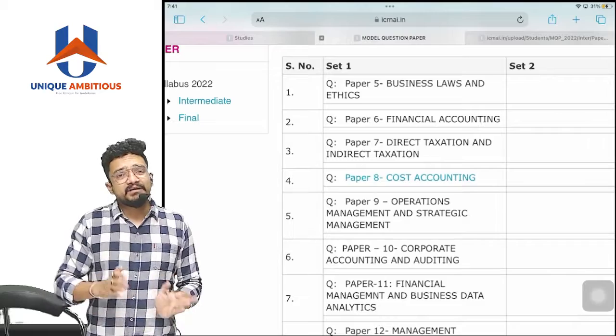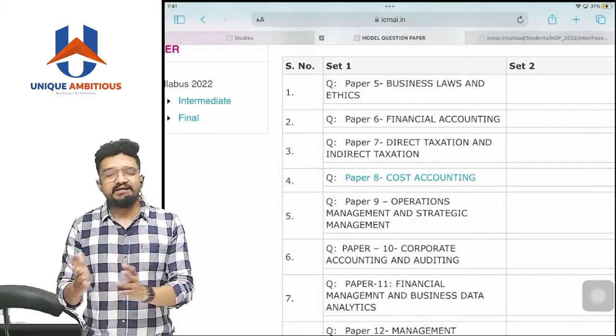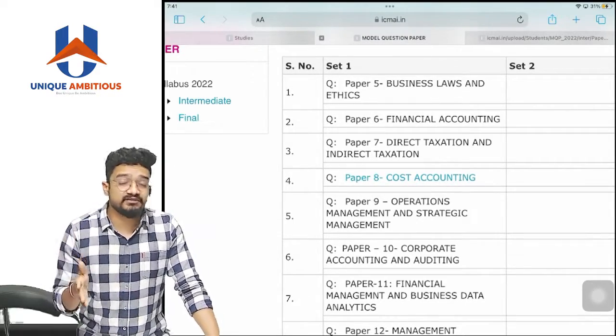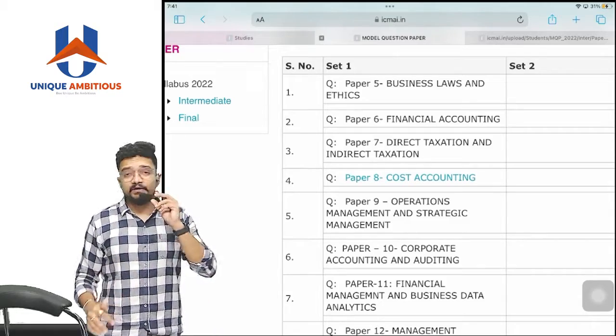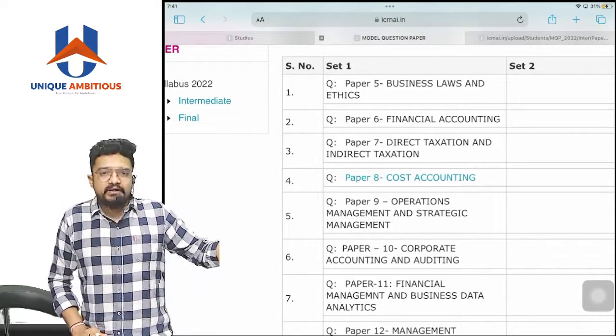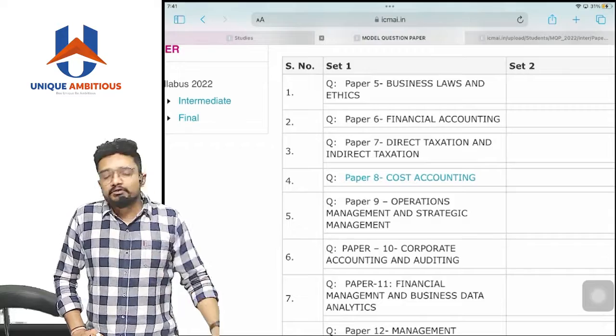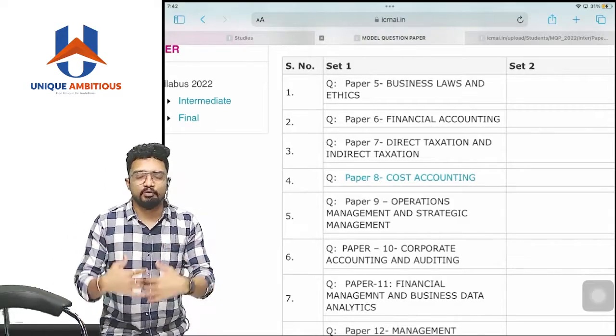Now the examinations are postponed. They will be starting from 15 July, sorry. Earlier it was from the first week of July, means 1st July. Now it is postponed by 2 weeks, so we can definitely utilize this time.